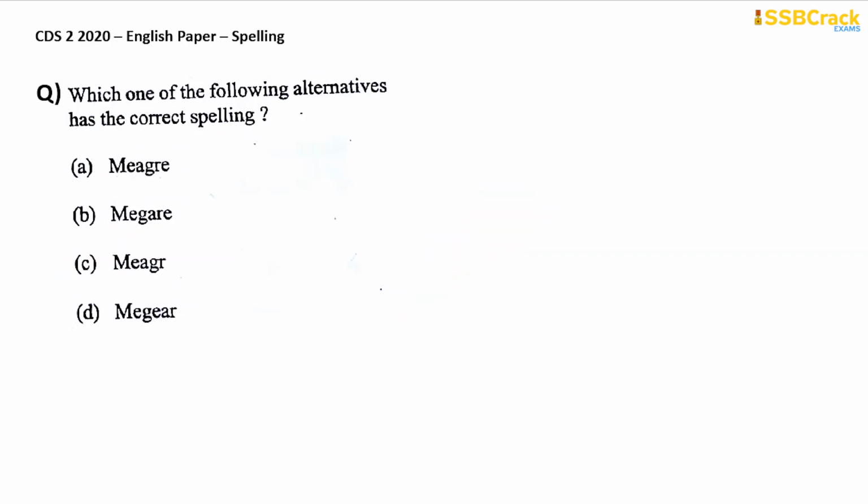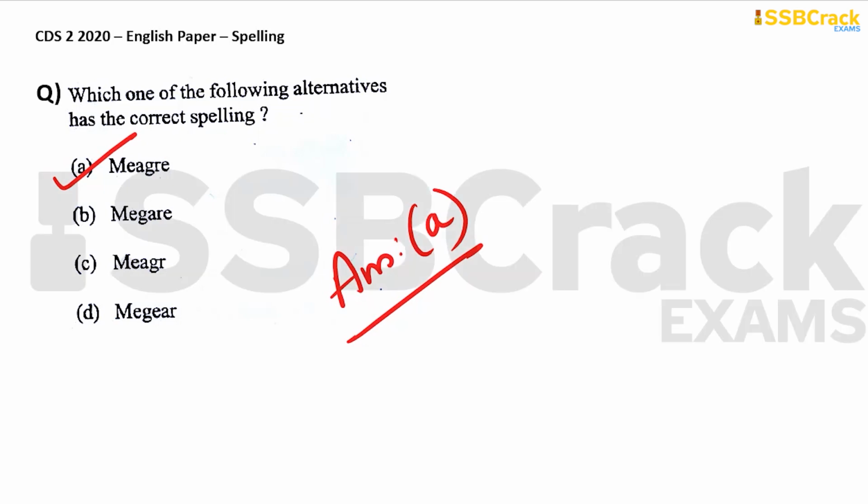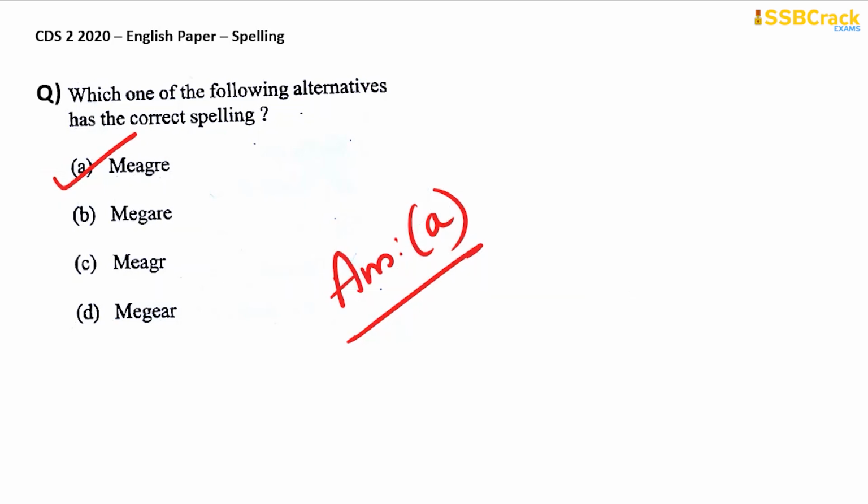The next one is meager, and it is a very easy word. So I hope that you have by now identified the correct spelling of the word meager, and that is in option A. So your answer is option A. So I hope that you have now got all the answer keys for the spelling section in your CDS2 2020 English paper. For the other topics, you need to keep on going through my lectures.